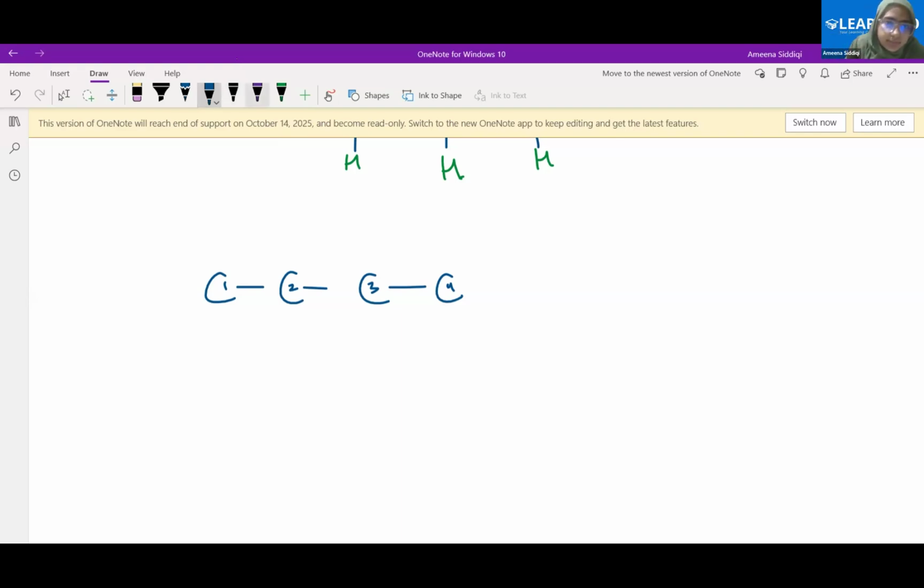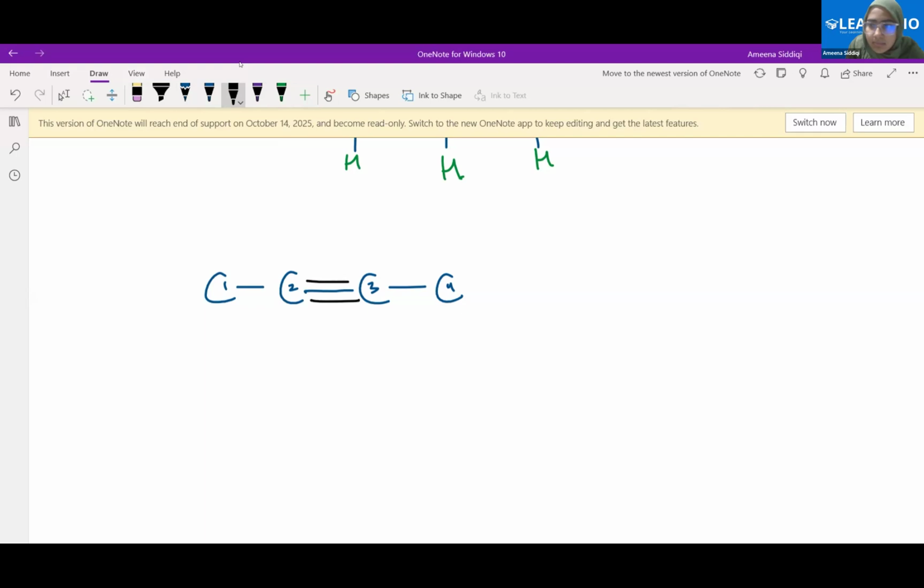Let's do one thing. Let me just draw this properly. It was already there. I made 2 more bonds between the second and the third carbon atom. Each carbon atom can have a maximum of 4 bonds. That's it. Now let's see how many hydrogen atoms are needed for each carbon atom.